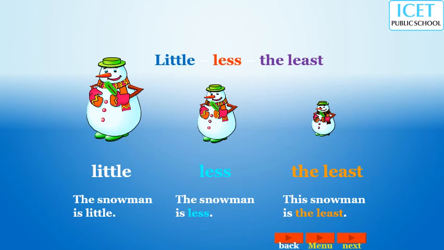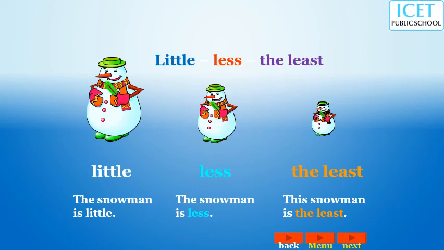Little, less. Yeah, these are irregular words. We can't make littler or littlest. There is no such word, and we can't say more little or the most little. These words we call irregular words. In English there will always be irregular ones. Little, less, the least.